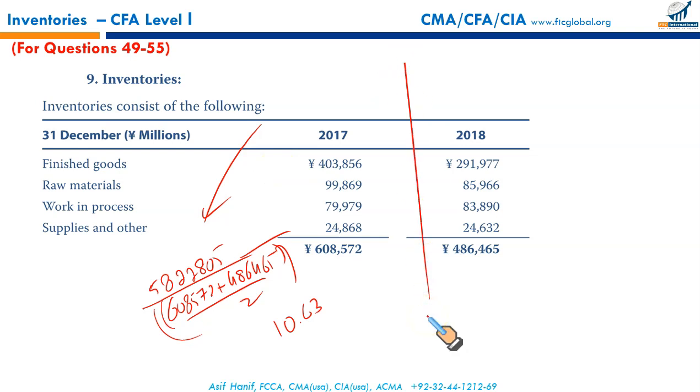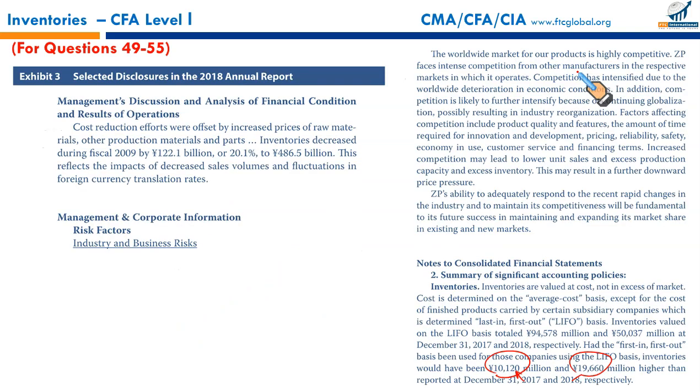Now, let us do it under FIFO based. So for FIFO based, we need to make some adjustments in the numerator as well as in the denominator. How will we adjust the numerator? The numerator contains CGS under LIFO, and it has to be adjusted for FIFO. For that, we need to adjust it for LIFO reserve. There is no FIFO reserve.